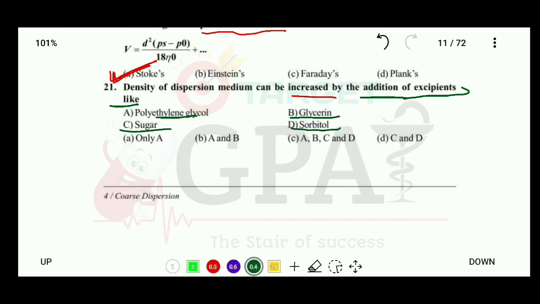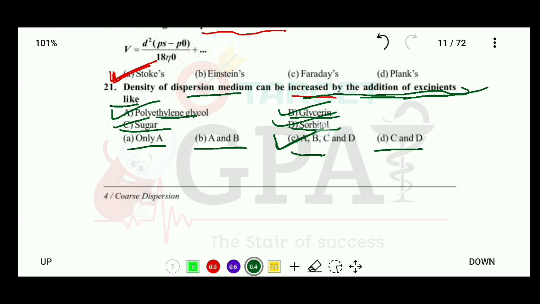So the options are only A, or A and B, A, B, C and D, or C and D. The correct answer is that the density of dispersion medium can be increased by the addition of the excipients polyethylene glycol, glycerin, sugar, and sorbitol. It means A, B, C, D is the correct answer. We can increase the density of dispersion medium by adding these excipients.